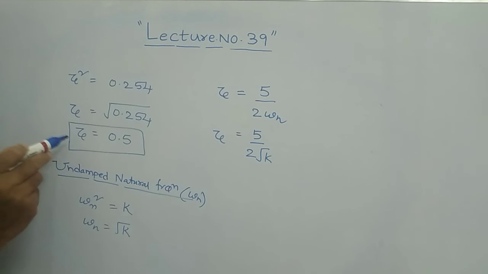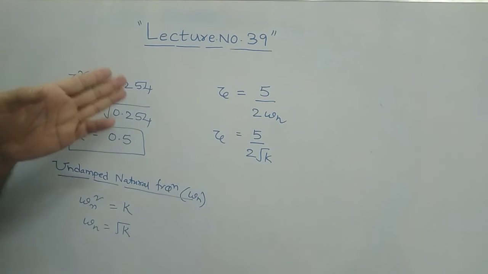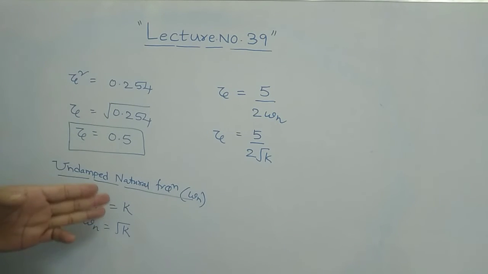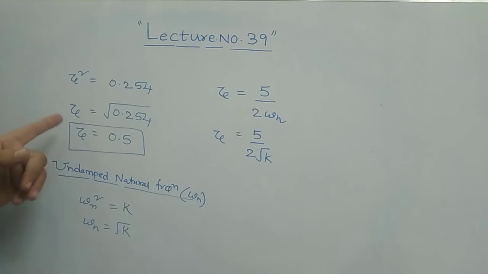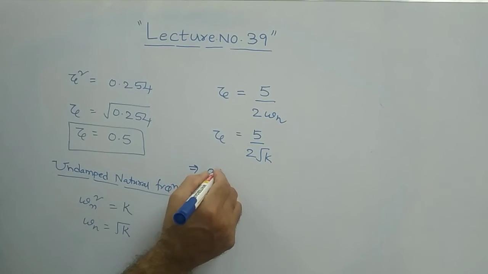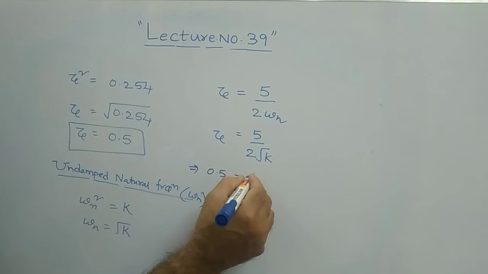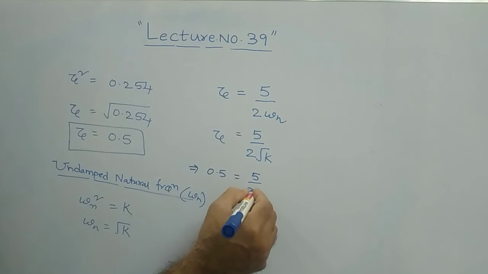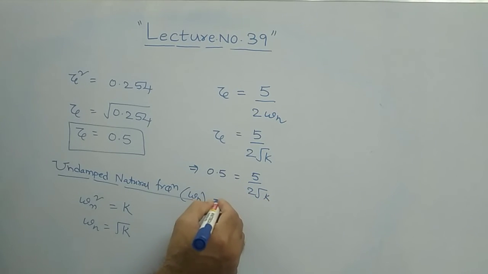But zeta we have obtained. This is the damping factor. Damping ratio they have asked, no? If you see the questions, 1, 2, 3, 4, 5, the second point is damping ratio. This is the damping ratio. Now substitute your damping ratio value here, 0.5, and this implies if you put 0.5 here, this is equal to 5 by 2 times root k, and from this you solve for k.